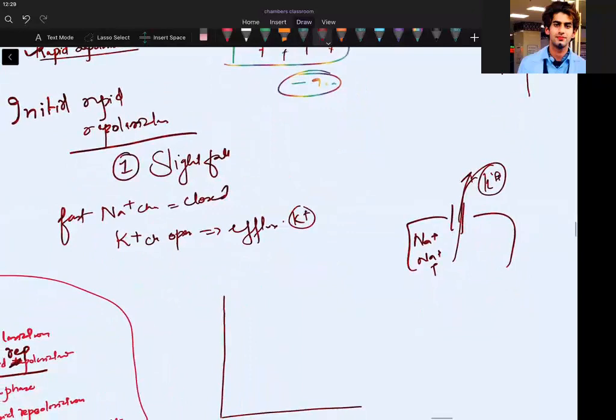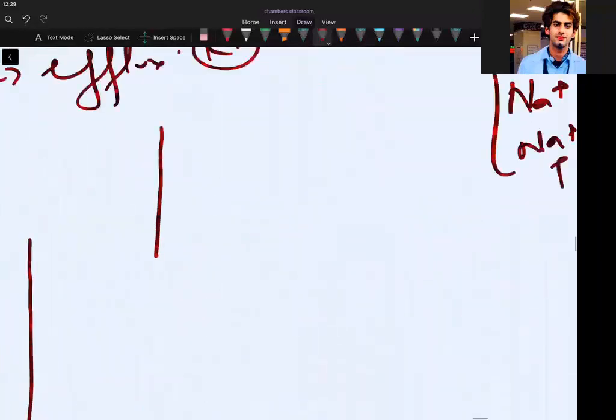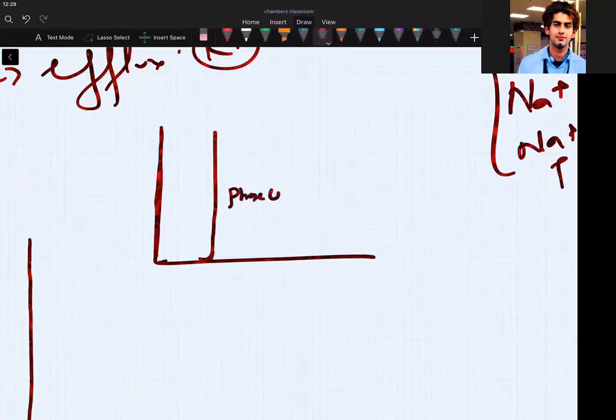Can we draw this diagram here? It is so important that I can't say how important it is. So can I say the graph like this? What is this? Which suddenly came up? What is this, guys? Beautiful answer. It is phase zero. You should say phase zero, and it is because of rapid depolarization. Very nice. See now what will happen. Please have a look. I take a different color. See.